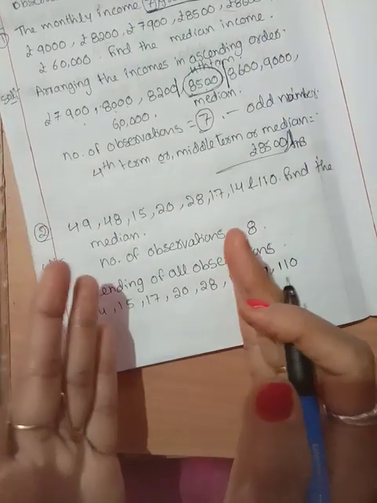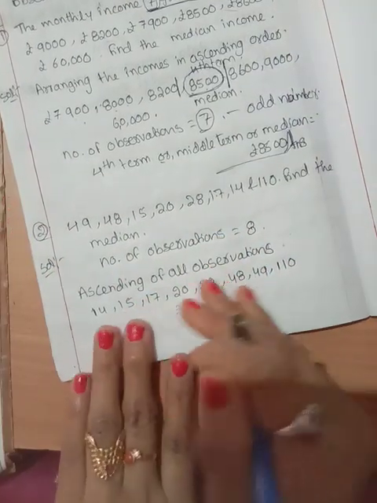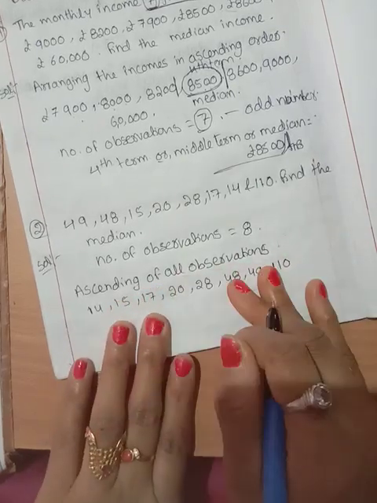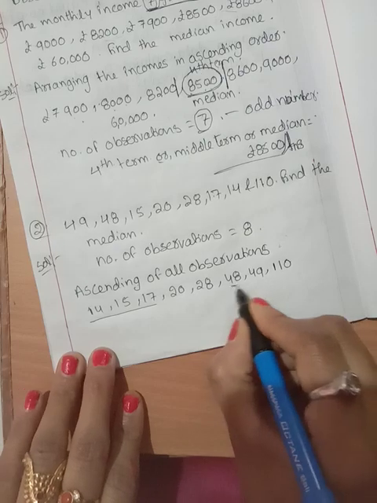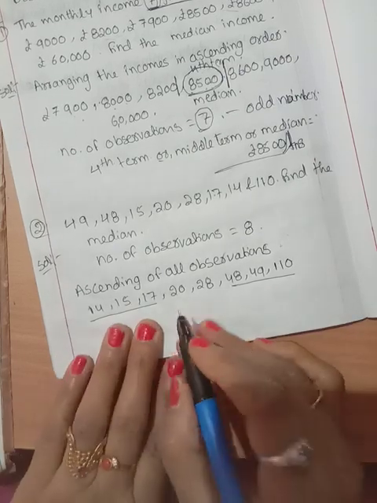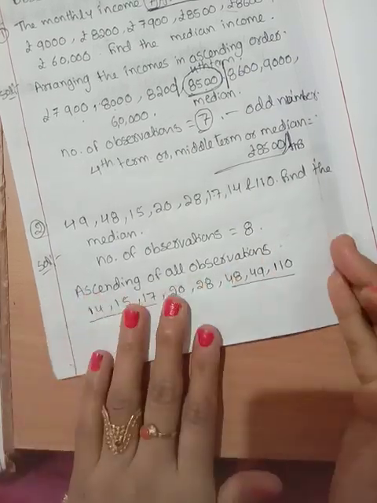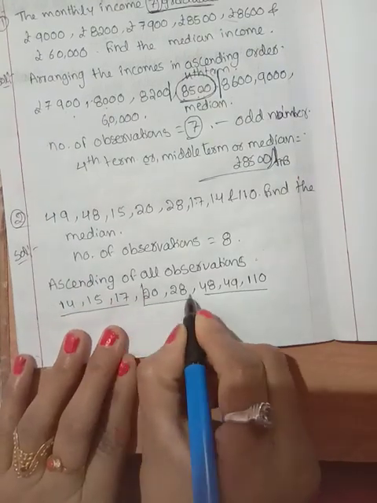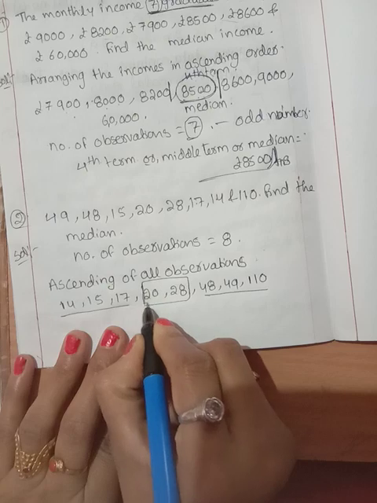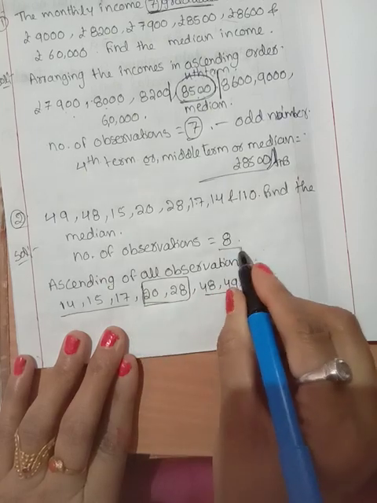The sorted list is divided into 2 equal parts. The left side has equal parts and the right side also has equal parts. So the middle terms are 2 terms, because here there is an even number of observations.